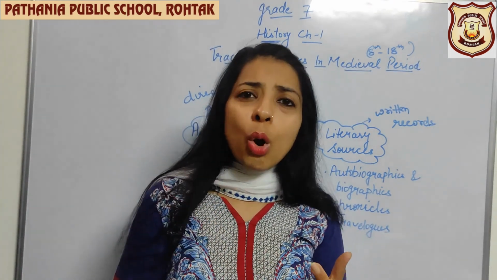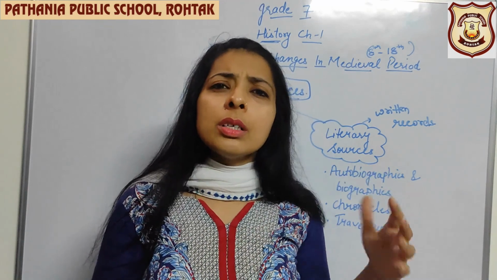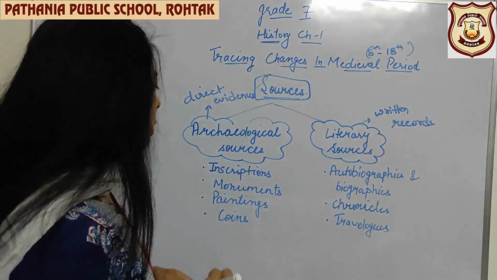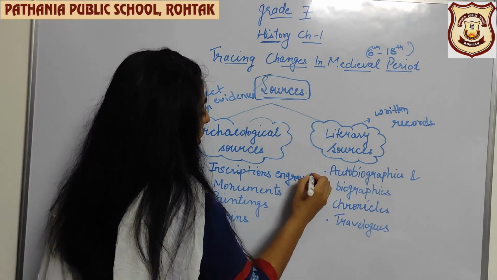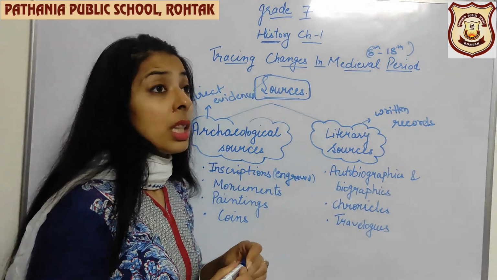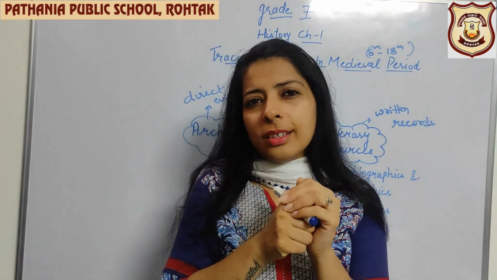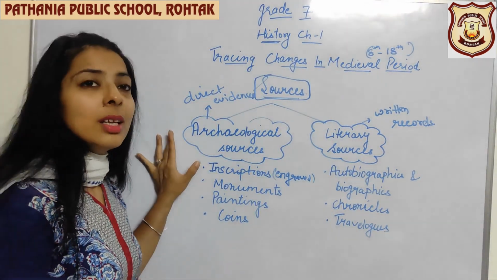It can be on a rock, on a clay tablet, on metal pillars, it can be anywhere. तो उन सबको हम क्या बोलते हैं? Inscriptions, which is engraving. और अब जो चीज engrave हो चुकी है, the thing जो उसकी खुदाई हो चुकी है, can you change that? We cannot change that. So that is a part of archaeological sources.